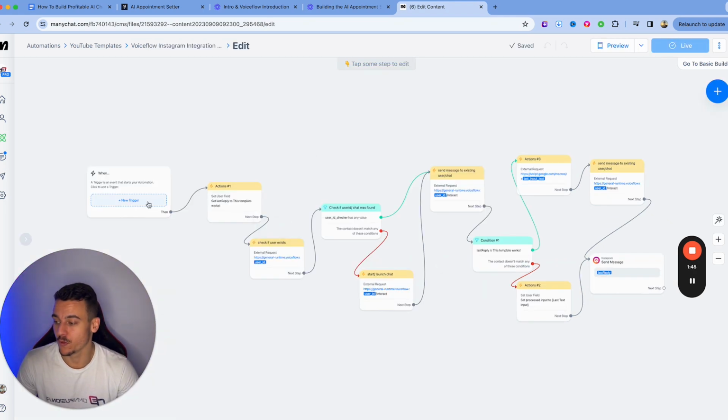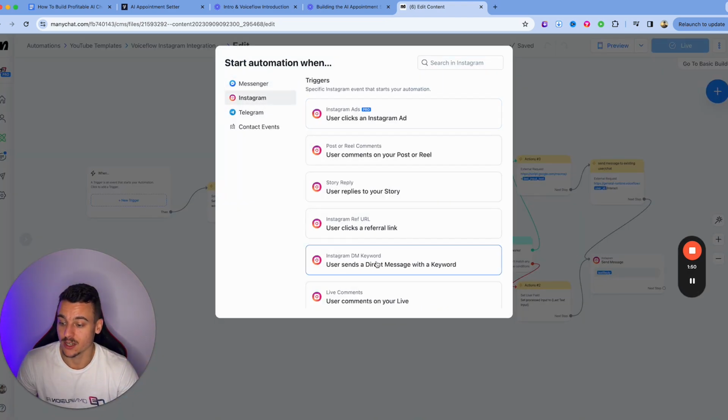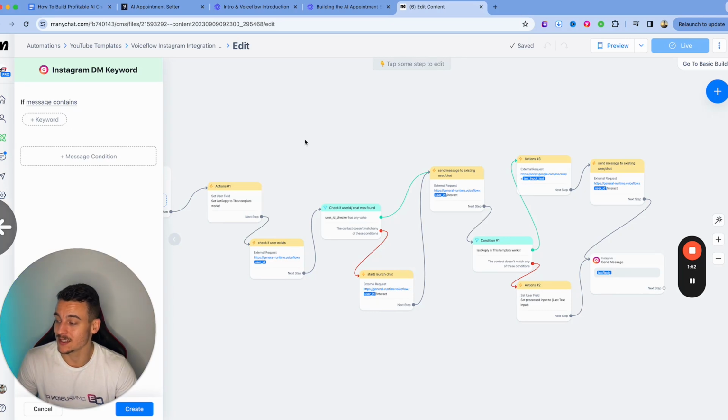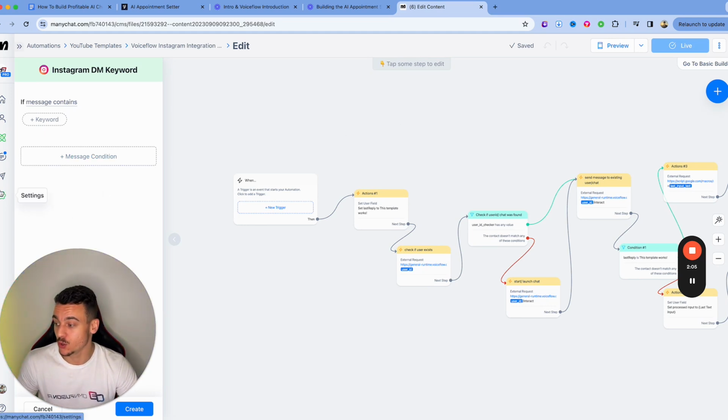Now, what we're going to do for this specific case for testing, I'm just going to add a trigger, which is going to be a keyword. So if somebody sends a keyword, this is going to trigger it. And that's just because I don't want to put this live on the account right now. You can also make it so that every single message that comes into the account is responded to with AI. And all you need to do for that is go to settings, go to Instagram, and there you will have a default reply where you can then select this flow.